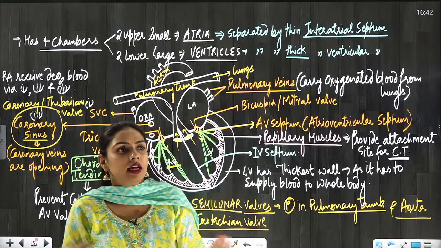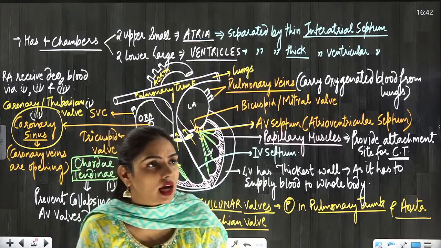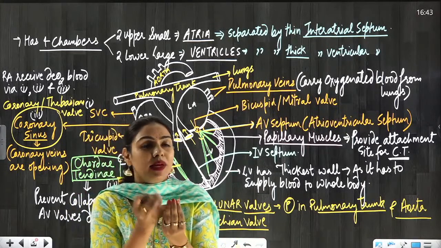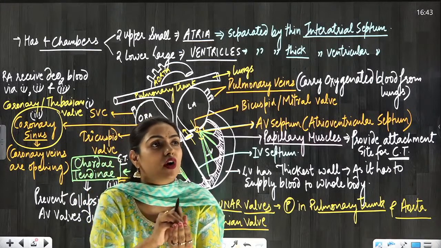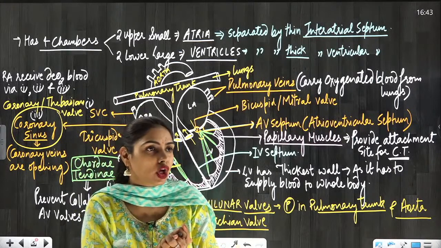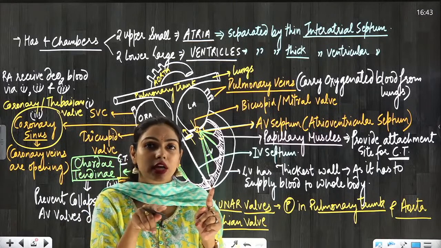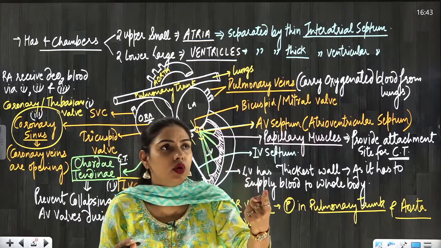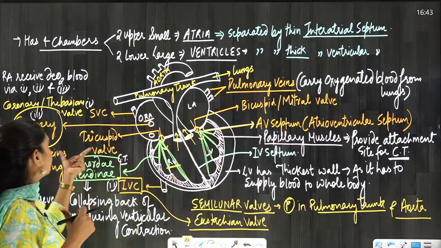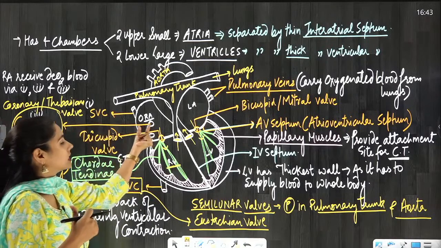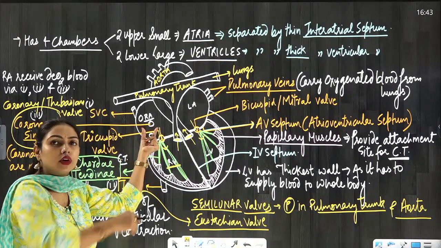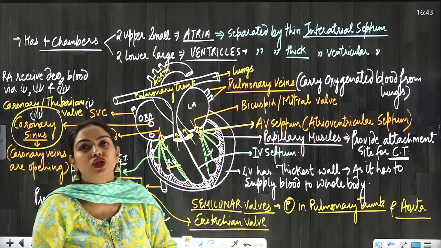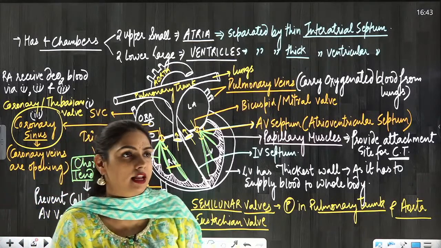Simply, use of coronary sinus, Kadambala. Beta, use of coronary sinus: this is the opening through which the deoxygenated blood of the heart itself comes. We will be studying the coronary circulation separately, then I think it will be more clear to you. But here I can tell that the coronary sinus is the opening where all the coronary veins open and dump all the deoxygenated blood of the heart itself.